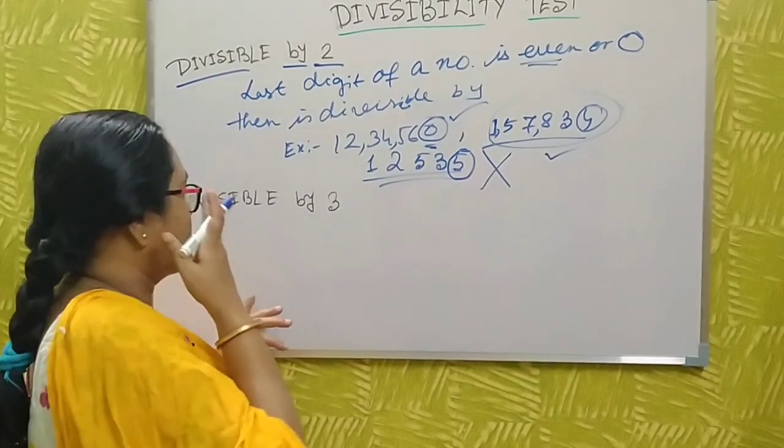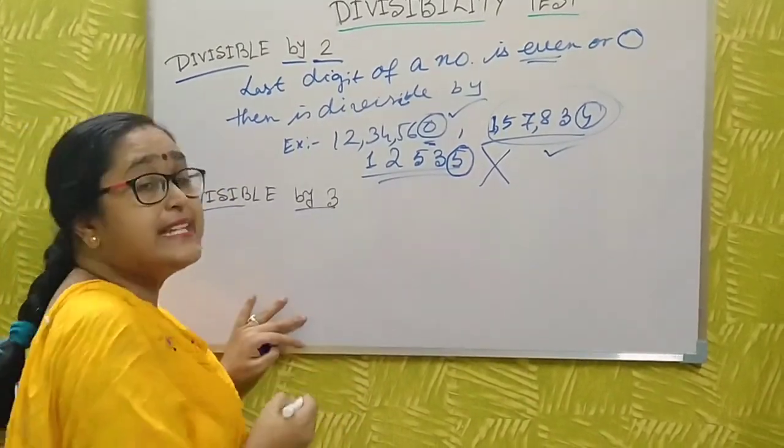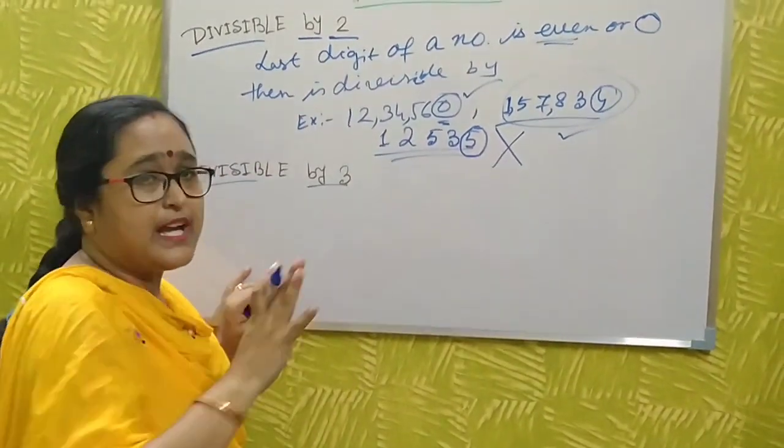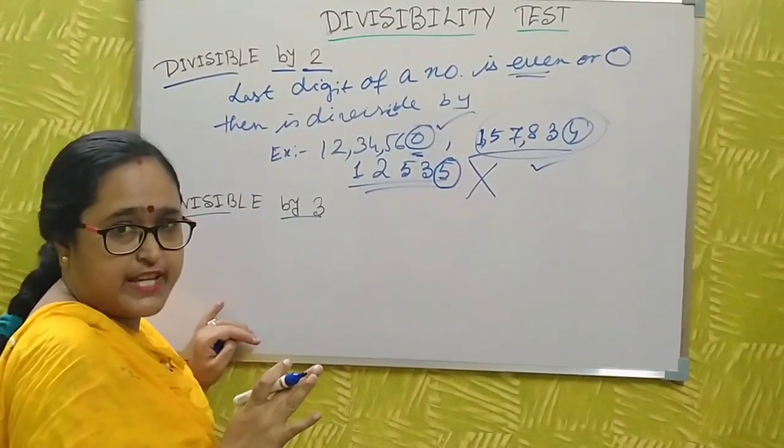Okay, now I discuss whether a number is divisible by 3. First of all, let me write the process.